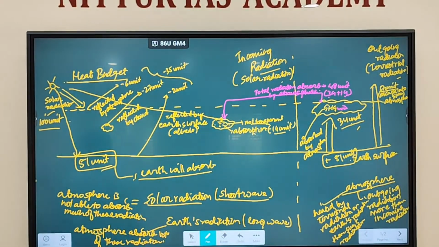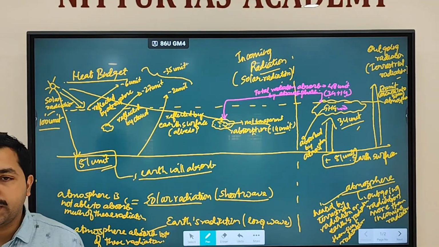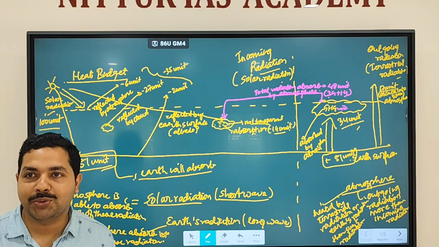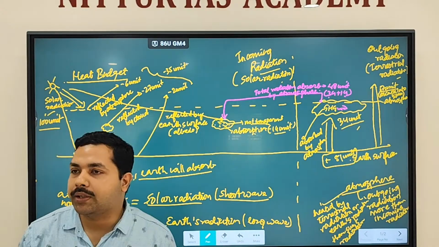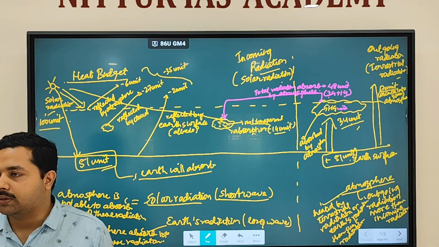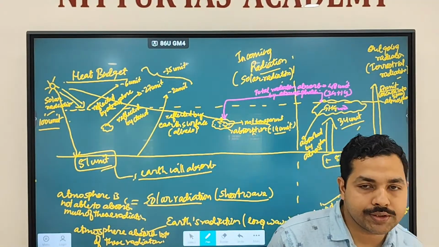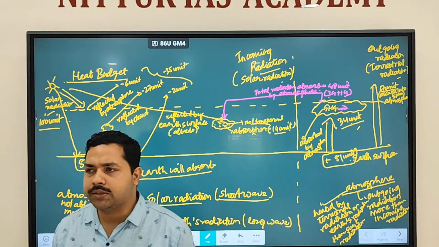Monday, I'll provide. Tomorrow again is a test. Tomorrow you'll be having plate tectonics. For mains, you study plate tectonics, the theory part, and you study the atmospheric structures and so on. Heat budget, this you study for the mains part.